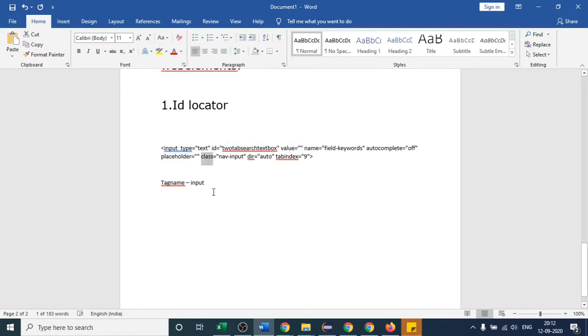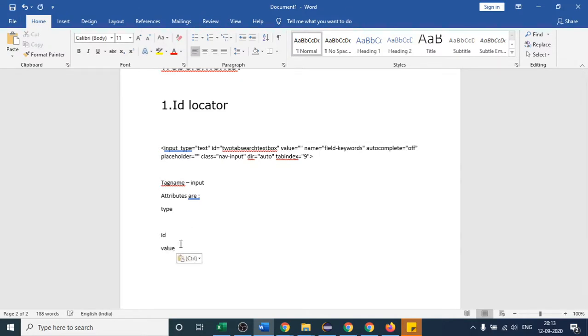So whatever the elements which are present on the left hand side but inside the tag name will be called as attribute. So how many attributes here? You can say type is attribute, this is type, and ID is also the attribute. So I will simply write ID is the attribute, and I think value is one of our attribute.